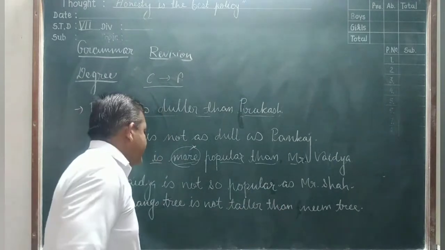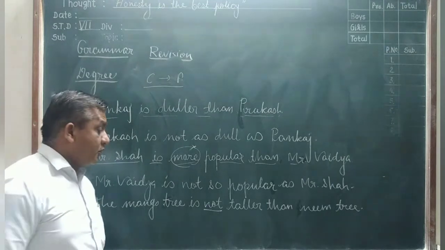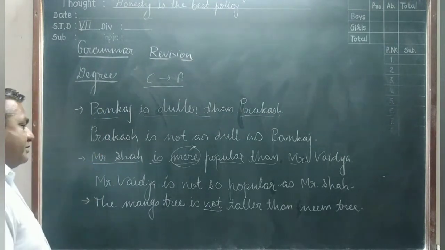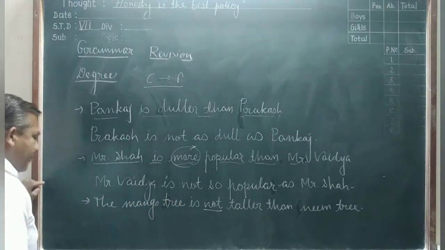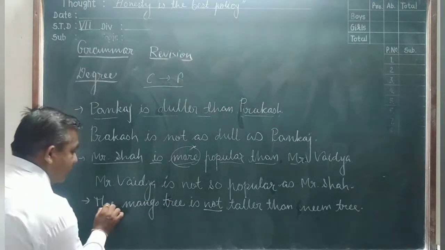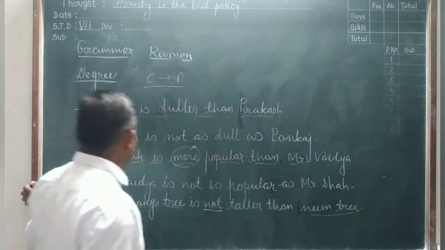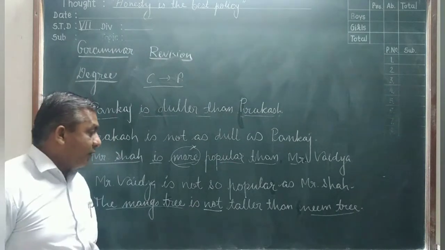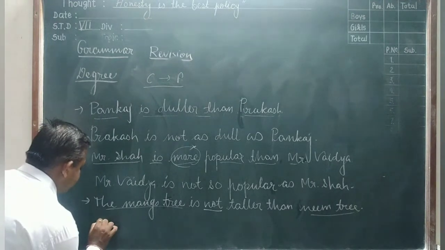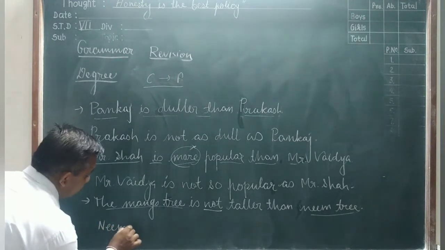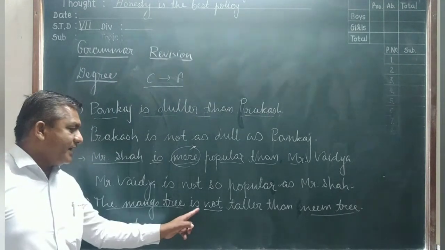Now friends, here the sentence is also negative. You can see from the not, the sentence will change into the positive degree. The first negative changes into an affirmative sentence. The mango tree and the neem tree are both comparative nouns. So first we change their place. So first we write here the neem tree. Neem tree is.